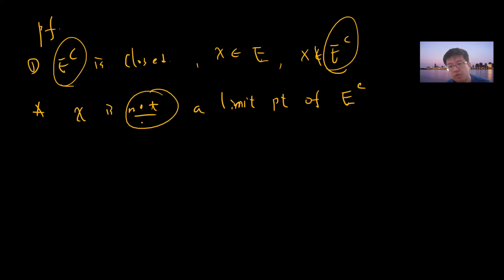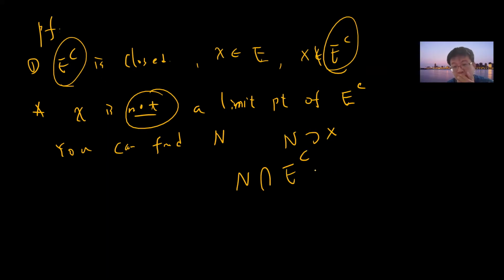So that means you can find an open ball, by the previous result. You can find N, an open neighborhood of x, such that N contains x and N intersection E complement is empty. If it's not empty, then x would be a limit point.